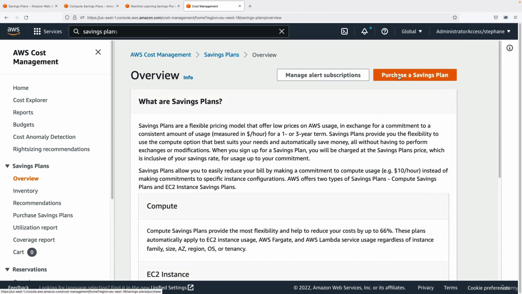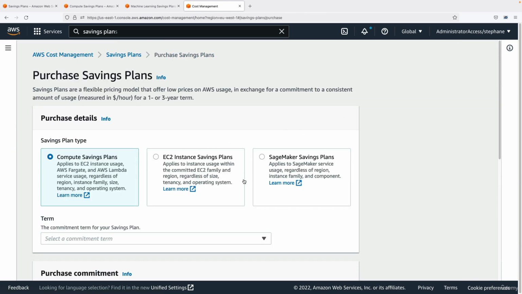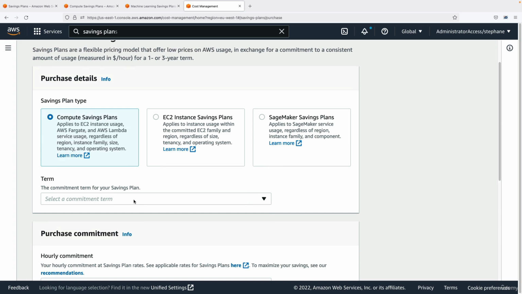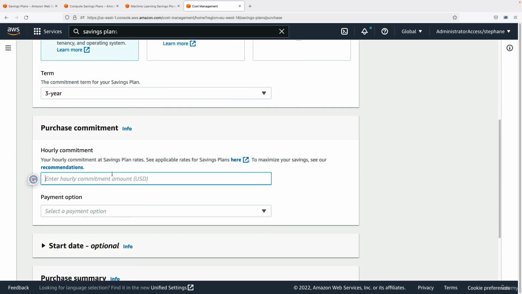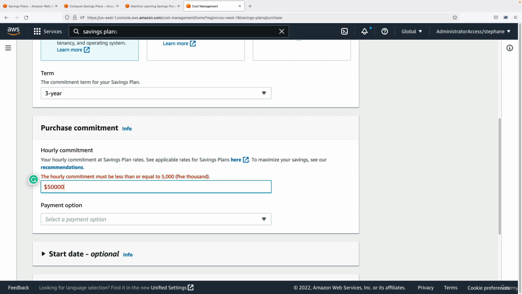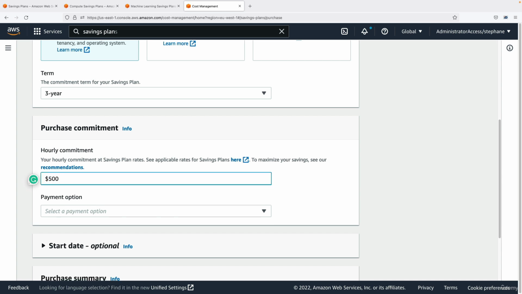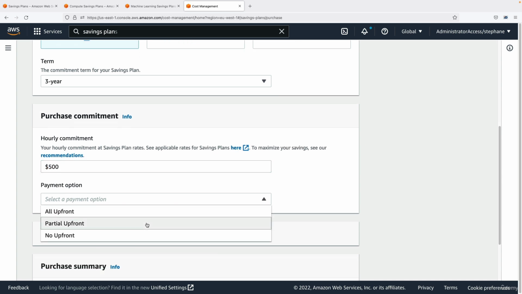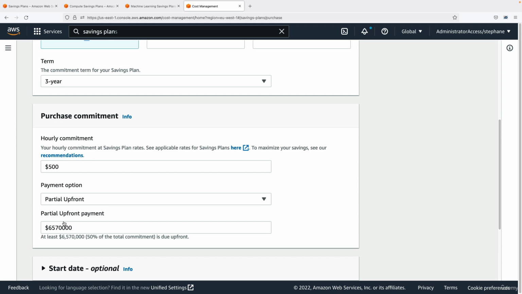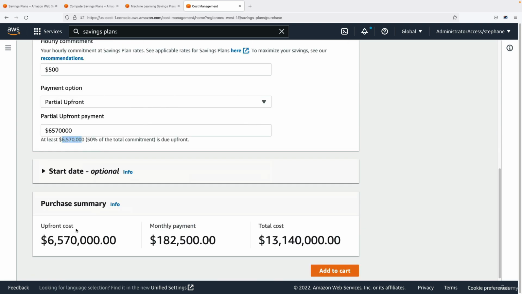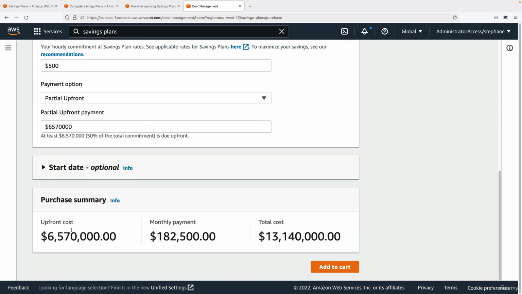So if you decide to purchase a Savings Plan, you can choose whatever Savings Plan type you want, the term commitment, for example, 1 or 3 years, the hourly commitment. So for example, I decide to have an hourly commitment of $500 and the payment option, so partial upfront. And this would be a lot of money upfront, so 6 million to pay upfront. Anyways, you would see the Savings Plan upfront cost, the monthly payment, and the total cost. And then if you're ready, you just add it to cart and you would have a Savings Plan for your infrastructure.